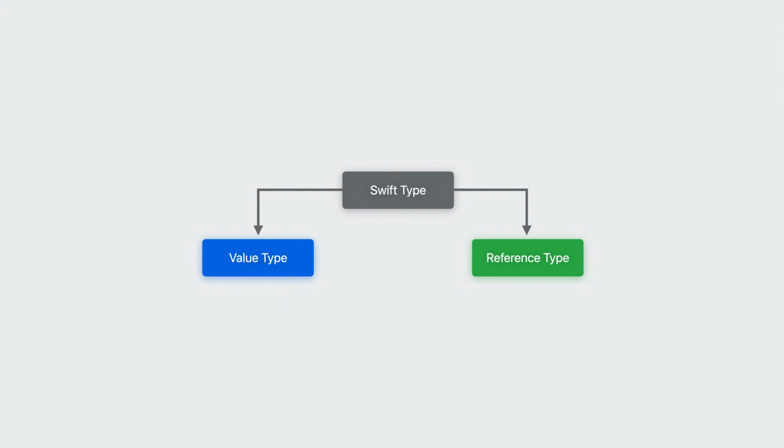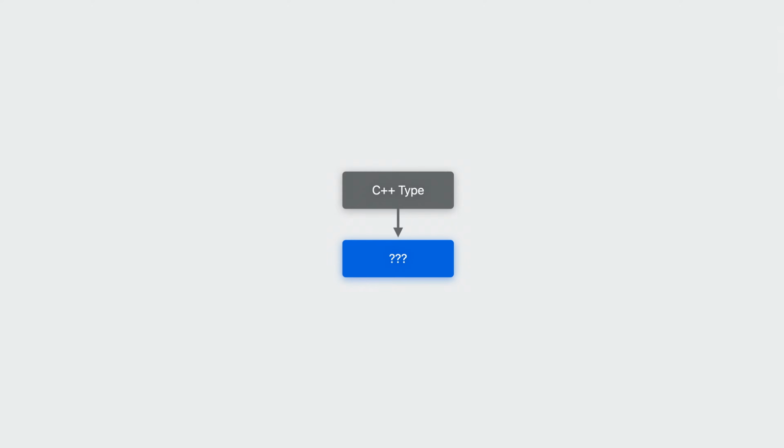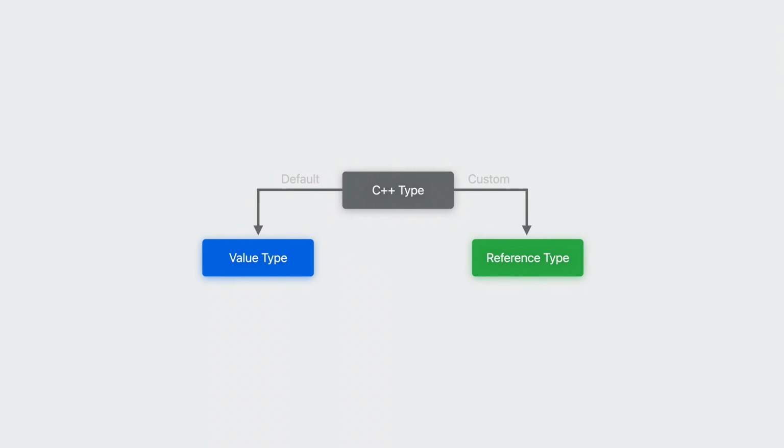As I mentioned before, Swift types fall into two categories: value types and reference types. Objective-C also has a clear distinction between value types and reference types, which makes mapping Objective-C types to structs and classes easy. For C++, it isn't as clear which types fall into which category, because unlike Swift and Objective-C, C++ doesn't have a strong distinction between value types and reference types. So by default, the compiler will import everything as a value type. But Swift also gives you the option to import some things as reference or class types by adding an annotation to your C++ code.